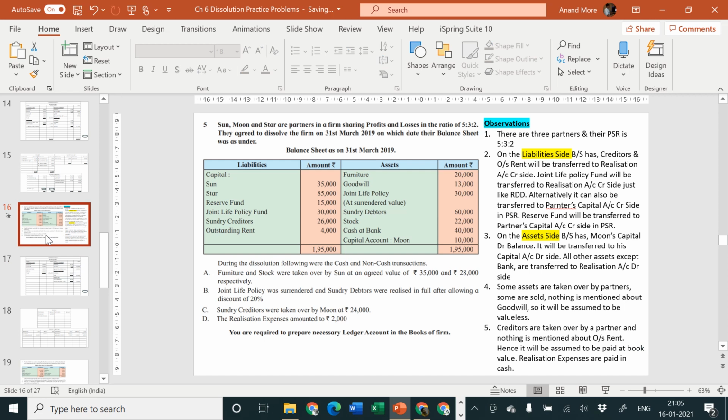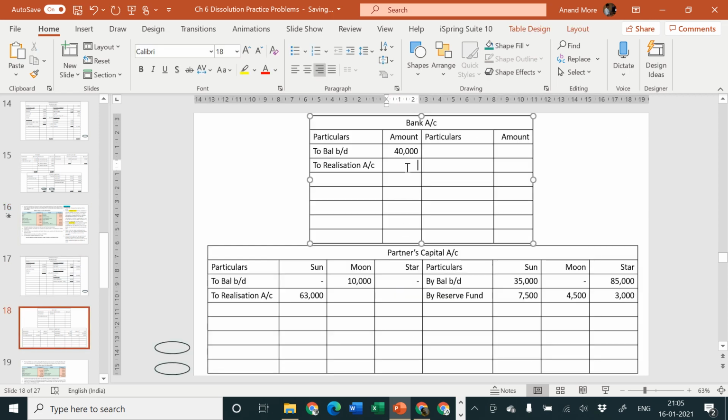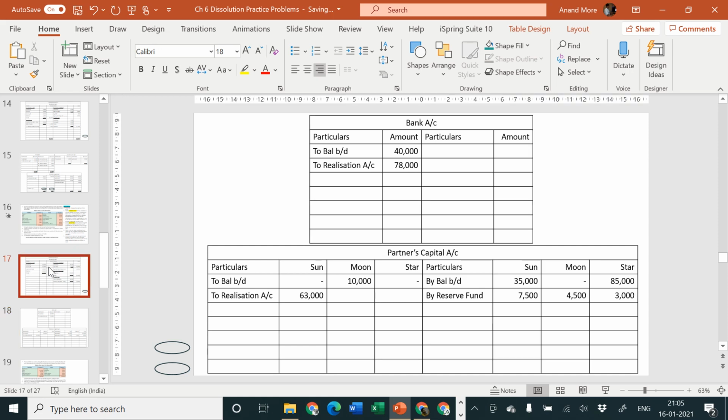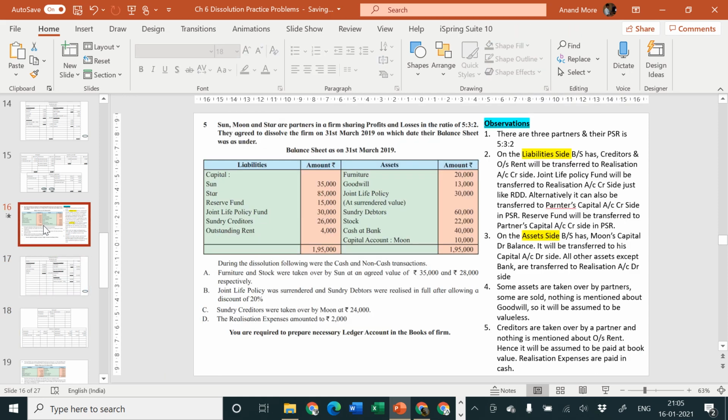Okay, next one. Second effect of 78,000 is in bank account debit side, 78,000. Under the heading to realization account, entry was bank account debit to realization. So that is also complete. Very good. Next one, sundry creditors were taken over by Moon at rupees 24,000. So creditors of rupees 26,000 were taken over by Moon at rupees 24,000.